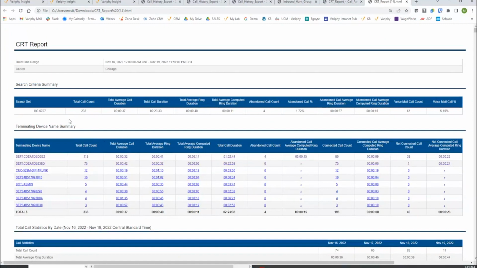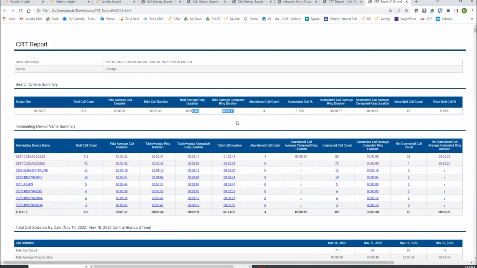Okay, so of these 233 calls for some time frame here in November, a couple months back, I have my total duration, my total average duration, my total talk duration, but I've also thrown in the total average ring duration, the regular ring duration once again. But I also have the computed ring duration right next to it. Look at the difference here. As opposed to 40 seconds of regular ring time, which is inflated on these complex calls, it really should be 11 seconds of average ring duration, or computed ring duration, excuse me.